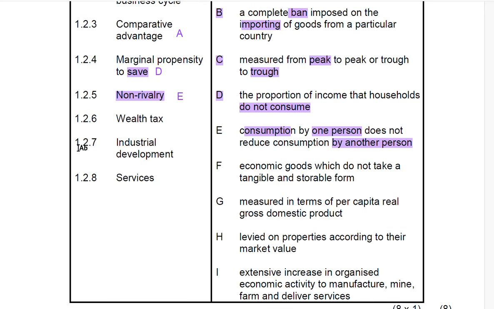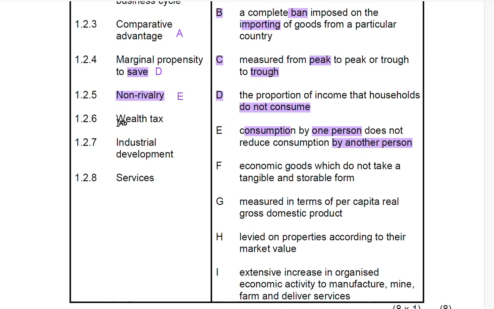Then we are moving to 1.2.6. 1.2.6, it is a worldly tax. So what is a worldly tax in your own understanding? A worldly tax is a tax that is normally levied on properties based on their value. So the higher the value of the property that you have, the more you will be taxed than the other person.